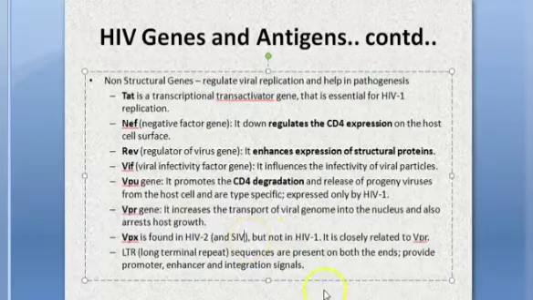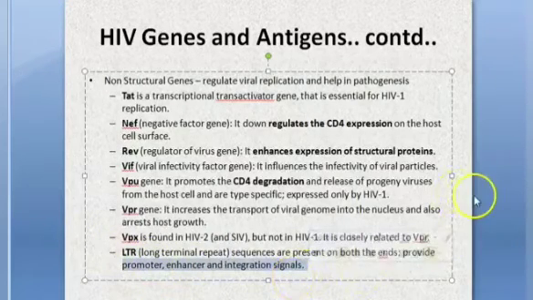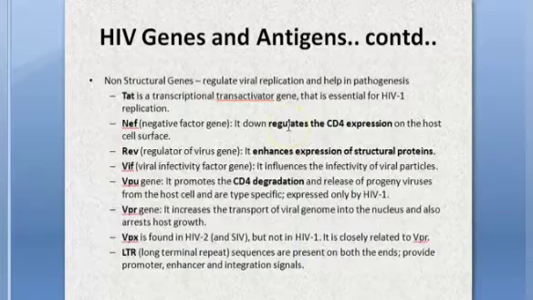It is closely related to VPR. LTR means long terminal repeat. It is present on both ends and provides promoter, enhancer and integration signals. At least remember the names: TAT, NEF, REV, VIF, VPU, VPR, VPX, LTR.